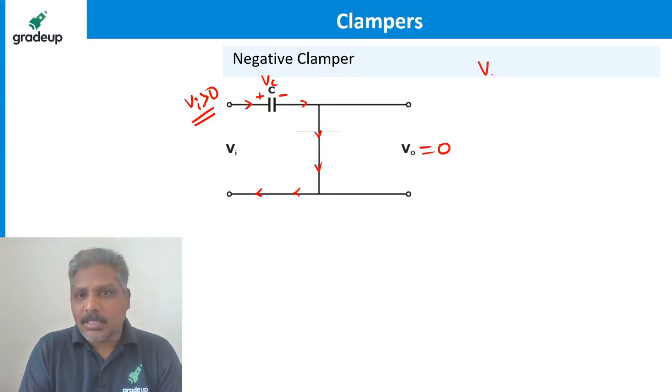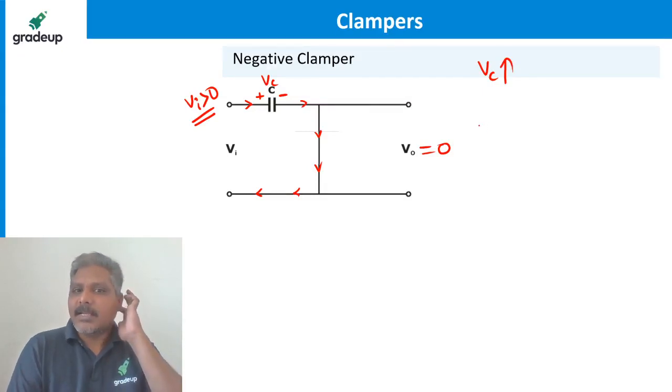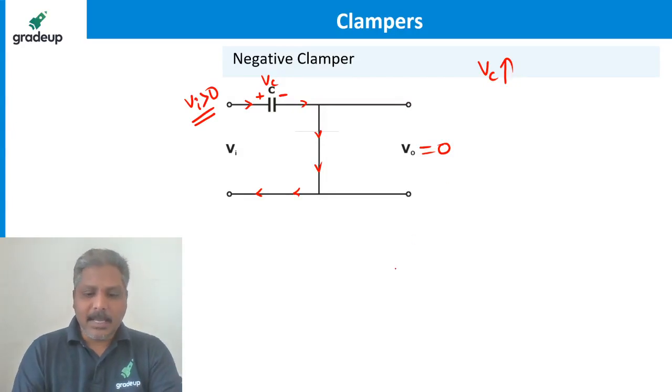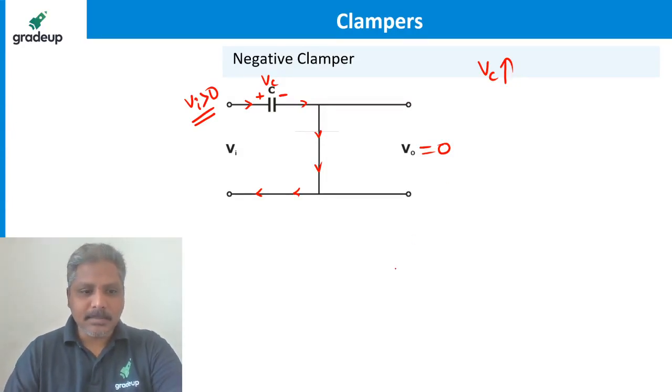So the capacitor voltage is increasing. How much is it increasing? It is equal to the input voltage. Why? I'll show you one more diagram. Just please hold. Actually, I missed one diagram here. Let me add that diagram here. I want this waveform also here to show you how the waveform is going to come. Okay, so let me show you this.